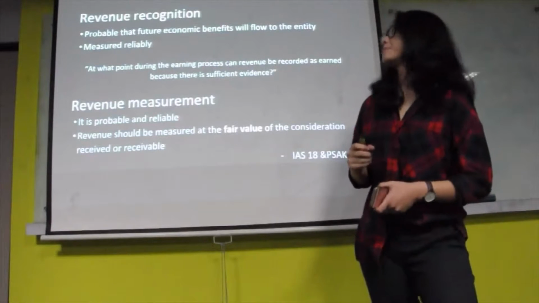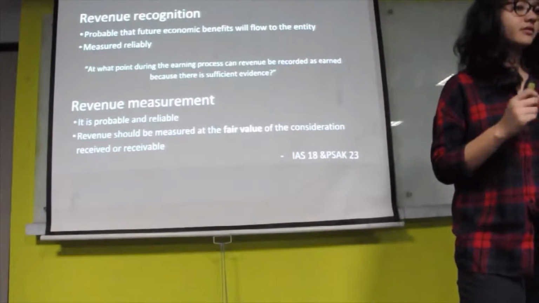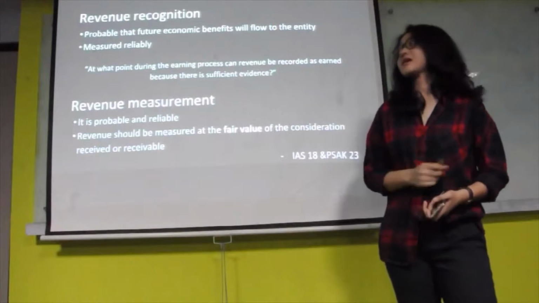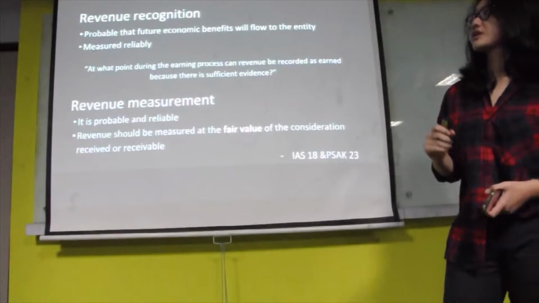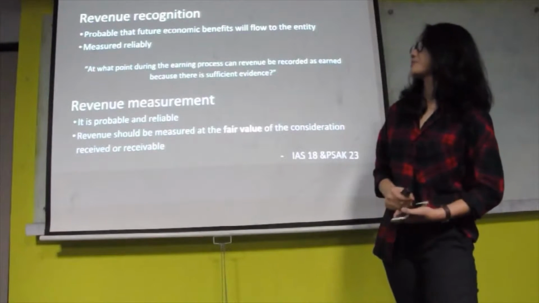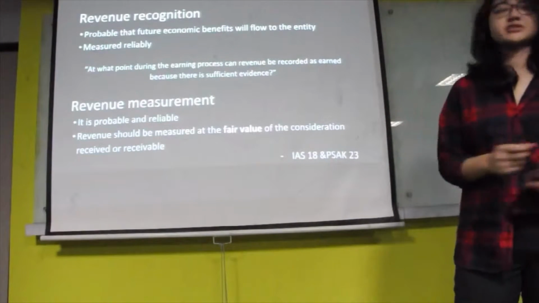However, the primary issue in accounting of revenue is determining when to recognize revenue. According to IAS 18 and PSAK 23, revenue is recognized when it is probable that future economic benefits will flow, and it can be measured reliably.